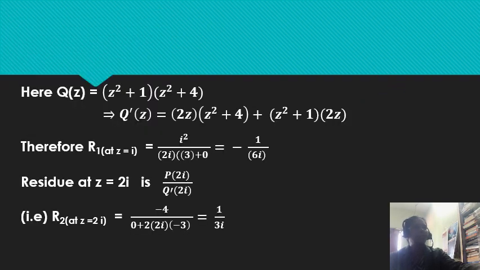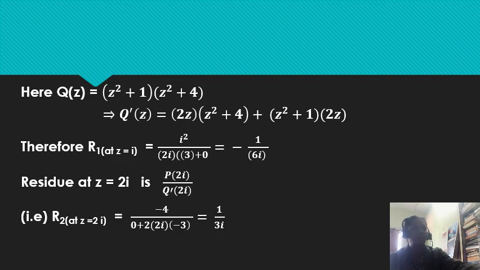Hence, q of z is equal to z square plus 1 into z square plus 4, and that is equal to q dash of z. We have to differentiate because the residue is p of z by q dash of z. So, we find the derivative. We differentiate z square plus 1, we get 2z, keeping z square plus 4, plus keeping z square plus 1, differentiate z square plus 4.